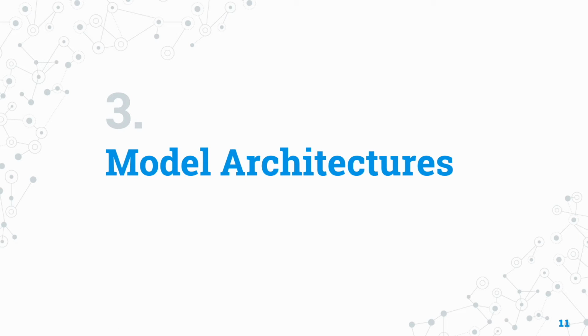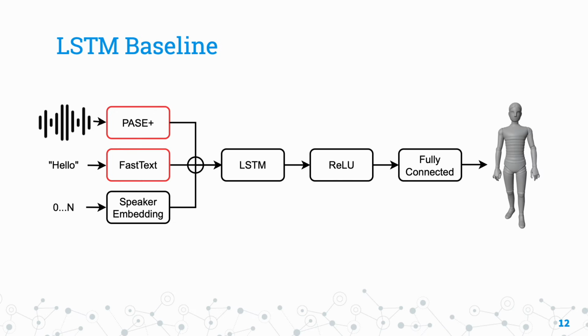So how does all of this data get used? Let's look at our model architectures. Here we have an end-to-end overview of our LSTM baseline. Each data source is converted into its respective representation and then concatenated into a single vector. A red box indicates frozen weights during training. The concatenated data vector is fed into a bidirectional LSTM that feeds into a fully connected linear layer. The model estimates the global position of the body world joint and the 6D representation of all joint rotations in the skeleton topology.